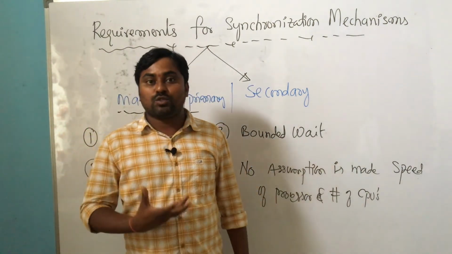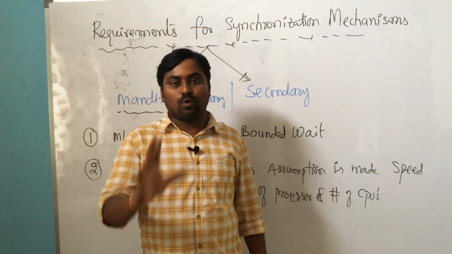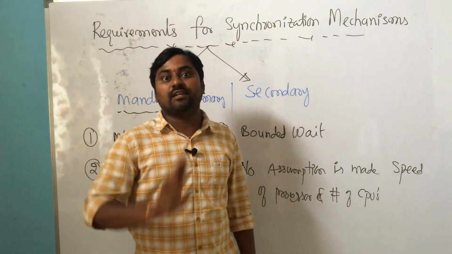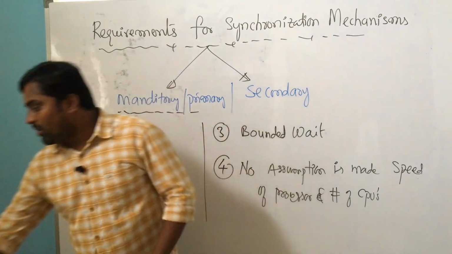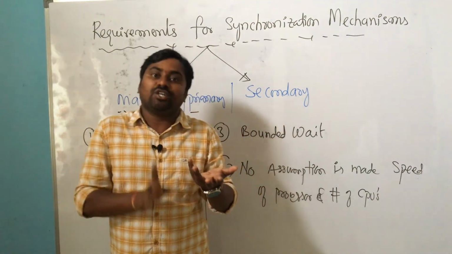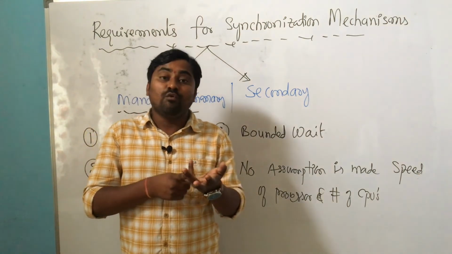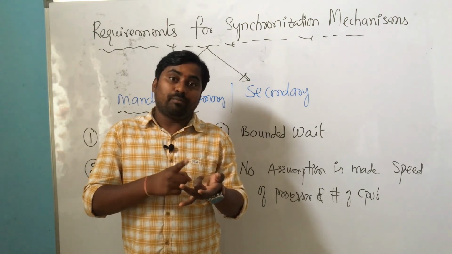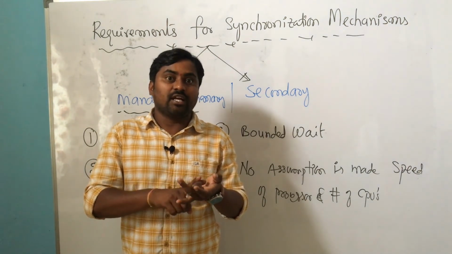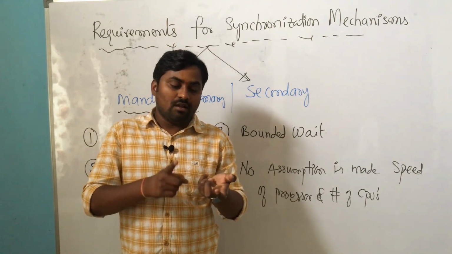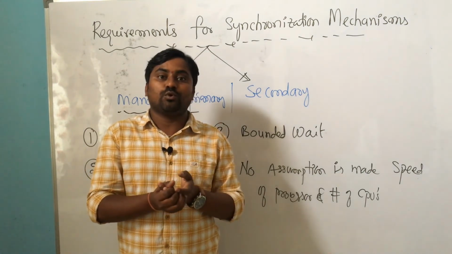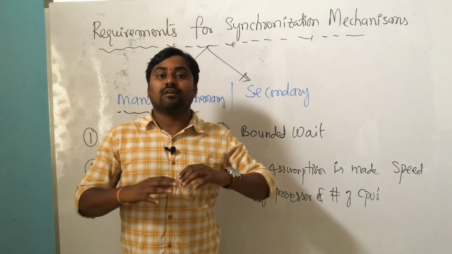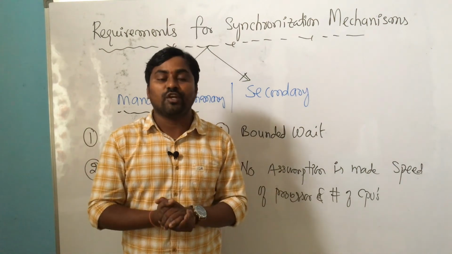Now I am going to start the synchronization mechanisms for solving this IPC problem. What we got was the data inconsistency problem. So we have to find an algorithm, a mechanism, such that even when preemption occurs, when there is a race condition and a critical section, the results should still be consistent. It should not give incorrect results. Such an algorithm we need to find.